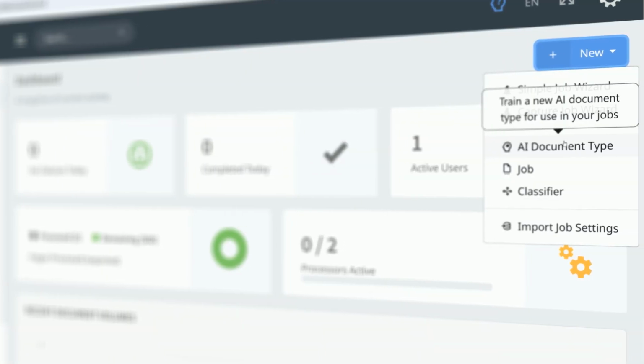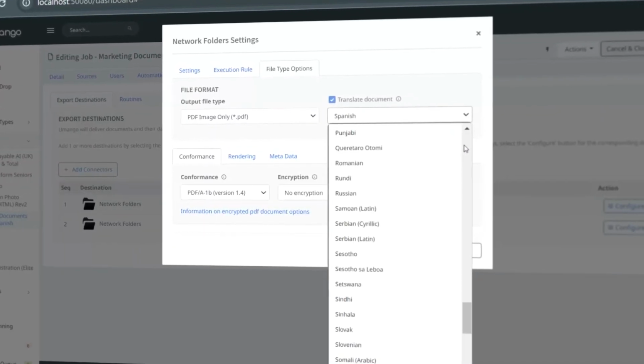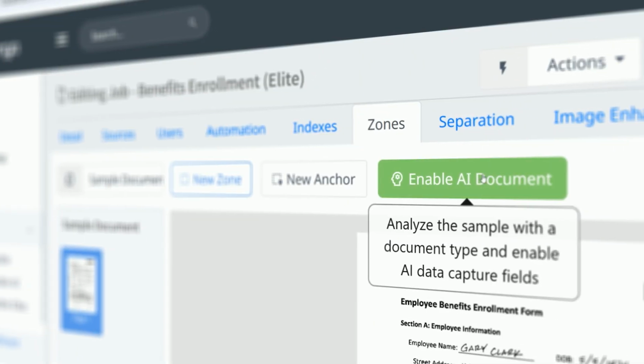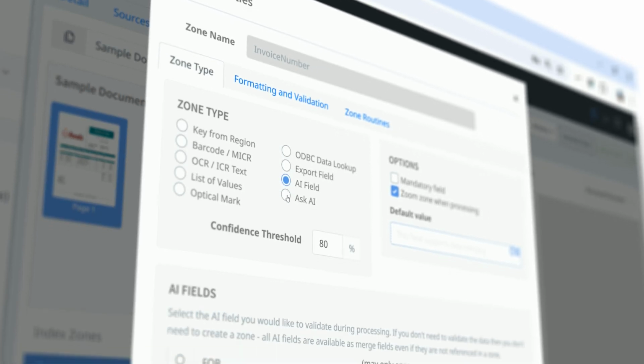Umango 2025 is an industry game changer. From build your own custom AI document types, a whole new take on input connectors, new export connectors, and prioritizing of sources. You've even got entire document language conversion and your own personal Umango AI Assistant. Umango can even analyze images and photos, extract information and questions that you've got around those images, and even make decisions based on the content of those images, and lots more. Stay tuned for Umango 25 in 2025.